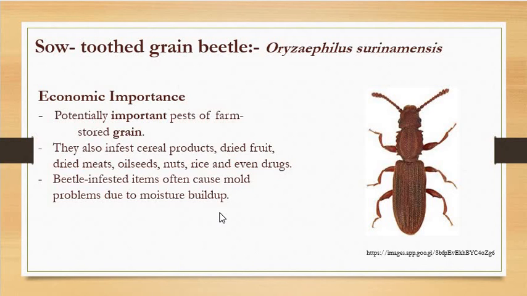Now this is enough for this first lecture on stored grain pests. In the second lecture we will be studying the remaining stored grain pests, that is the lesser grain borer, the flat grain beetle as well as the pulse beetle. Okay.